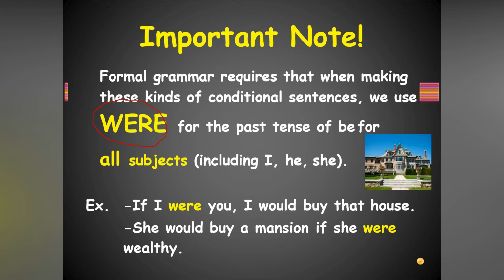If I were you, I would buy that house. She would buy a mansion. This is called mansion, means a big building. Okay, a big palace kind of house. She would buy a mansion if she were wealthy. Wealthy means have money. These are imaginary contents, not real. Okay. Now we go for this.